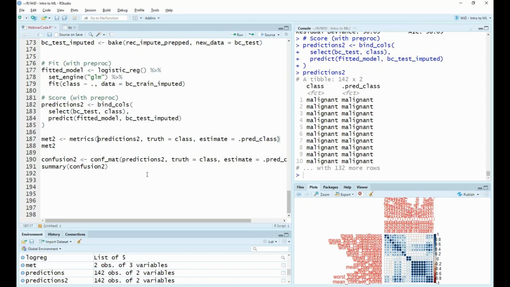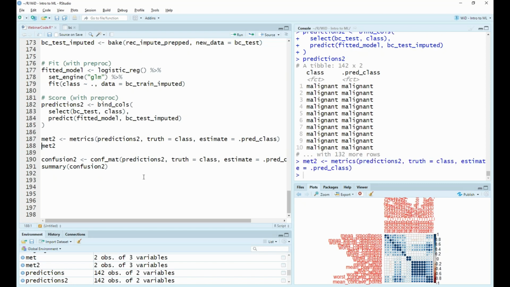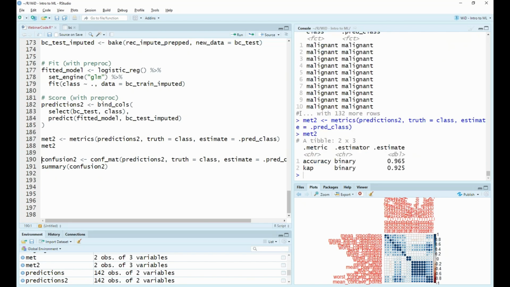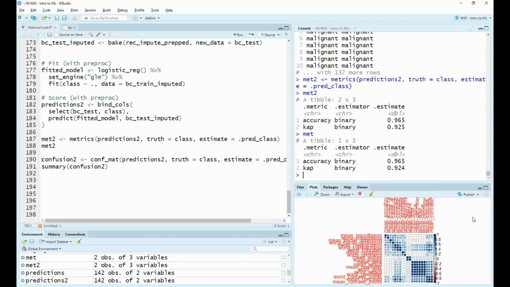So let's calculate some metrics again to compare how these models have performed. I'm going to do exactly the same as I did before and save this in met2. We can see here that our accuracy is again 96%, and our kappa is 92%. If we go back and look at our metrics from our first model, the accuracy hasn't changed, but the kappa has increased by a very, very small amount, but it's got better.